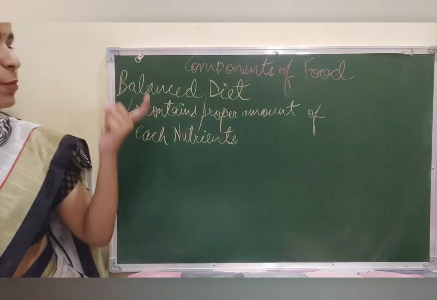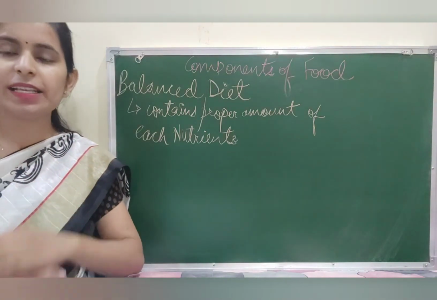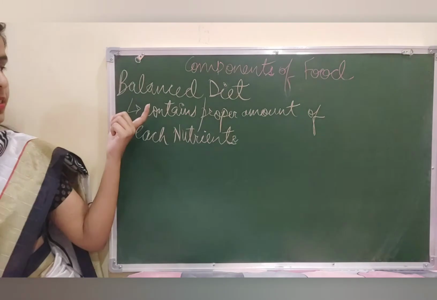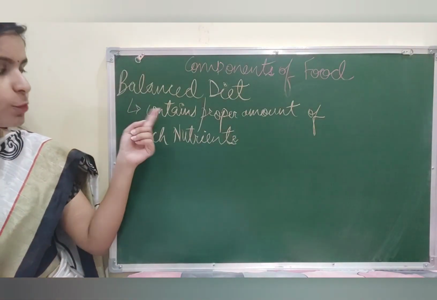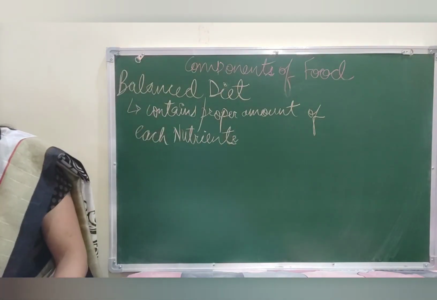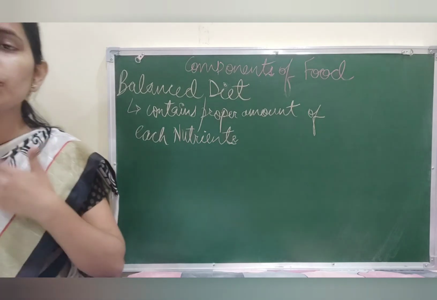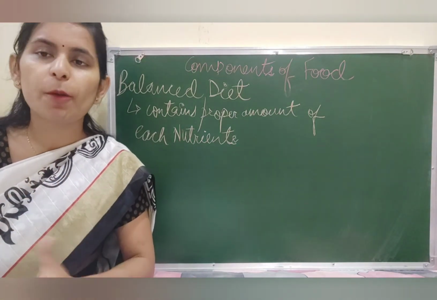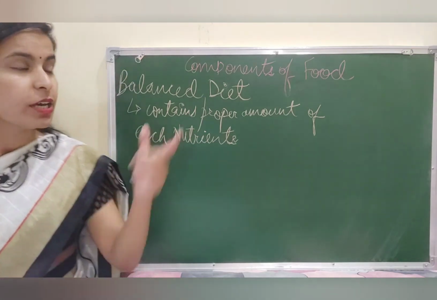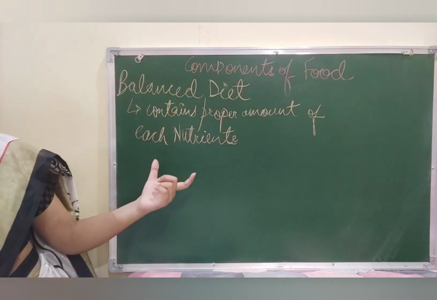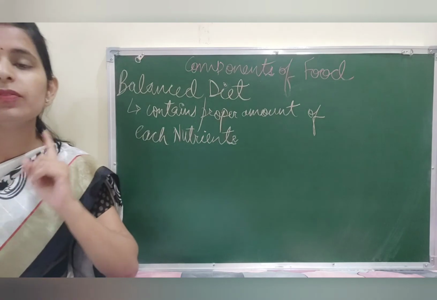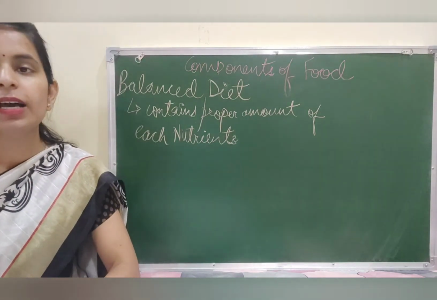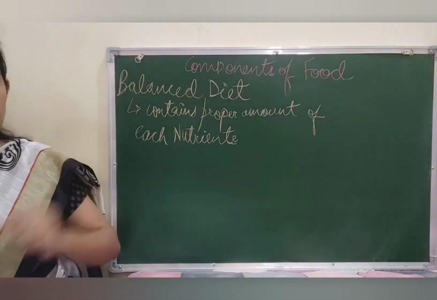Children, now we're discussing balanced diet. The word balance means everything in adequate amount, right? So a balanced diet is that diet that contains proper amount of each and every nutrient. Our body requires various kinds of nutrients, and all of them are necessary for proper functioning of various parts of the body. So that is why we need to have a balanced diet. No single food can provide you with all the necessary nutrients. So it is important to have a balanced diet.